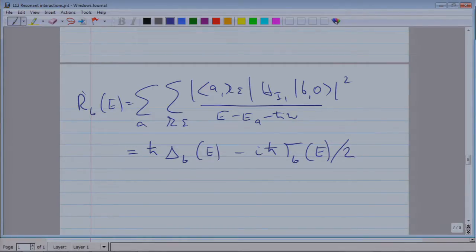Let me now interpret it in two ways, but before I do that, are there any questions? Yes? Just mathematically, how do you get an imaginary part out of this? It's all real components, because we have a magnitude squared divided by, presumably, the energy, which is real. Okay, this has to do with the fact that we have resonant terms, and what we often do is add an infinitesimal eta and then let eta go to 0.